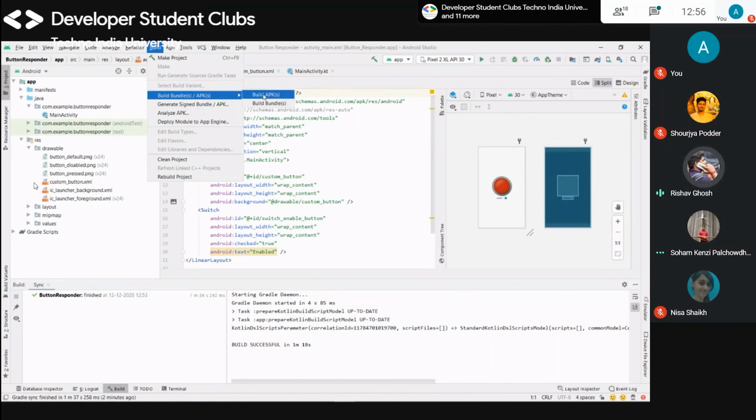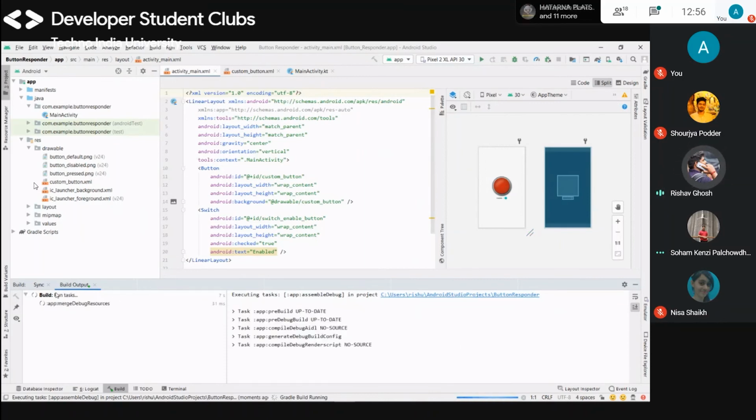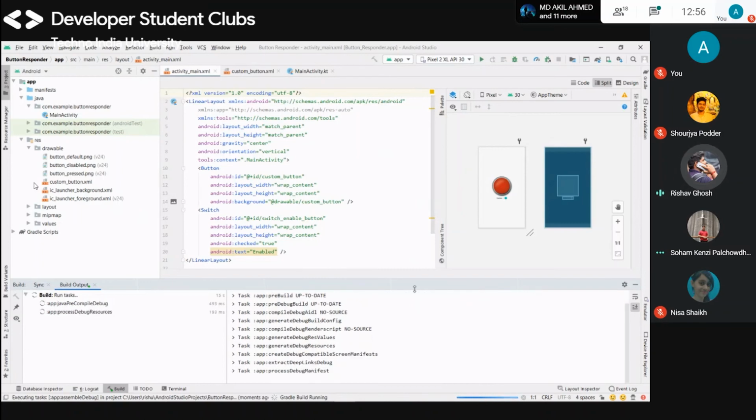Build APKs, just click on it and the app will be built. After some time the task will finish and the app will be saved on your device, and you just have to share the APK file.